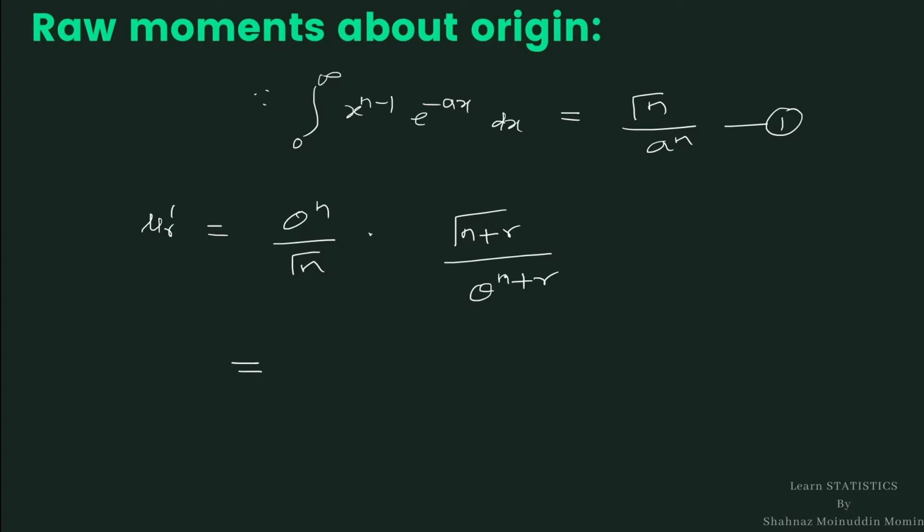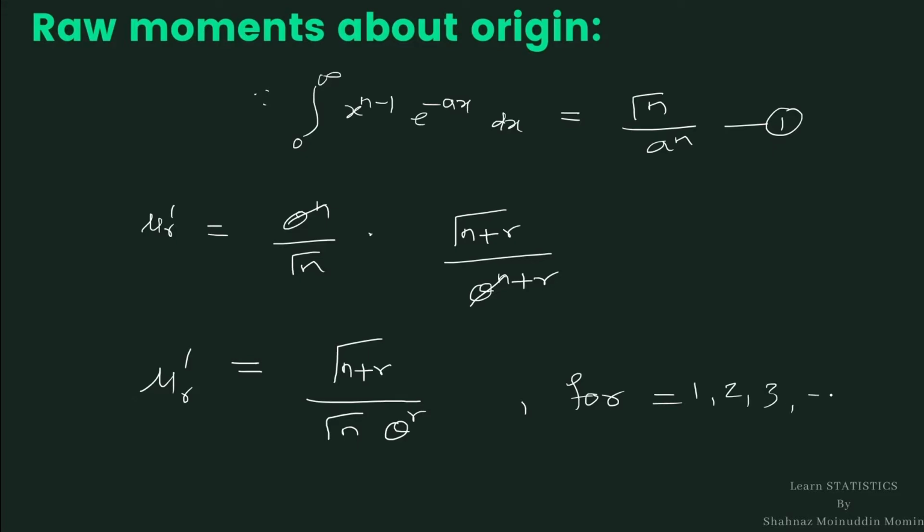Here the theta raised to n and theta raised to n get cancelled, so it is gamma n plus r divided by gamma n into theta raised to r. This is the rth raw moment about origin for r equal to 1, 2, 3, etc.